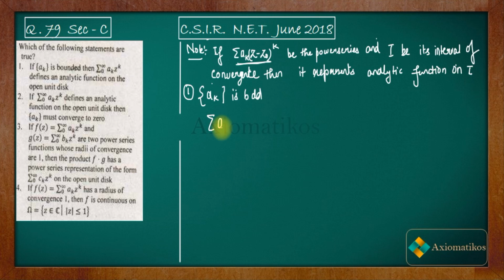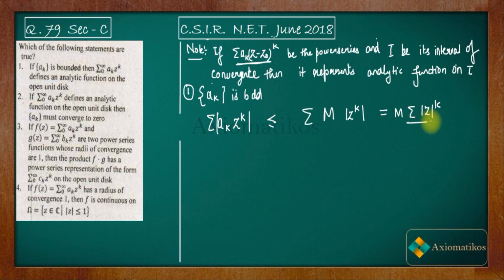Because a_k is bounded, let us apply the modulus to the summation a_k z^k. This will be less than or equal to the summation of |a_k| |z|^k. Because a_k is bounded, by definition it is bounded by some real number M. So I replace |a_k| with M, and the inequality still holds because we are bounding with M. Now let us take M outside, and you will get M times the summation of |z|^k.